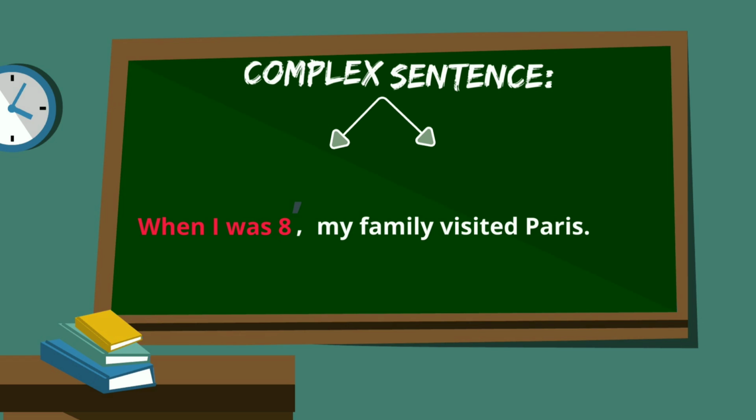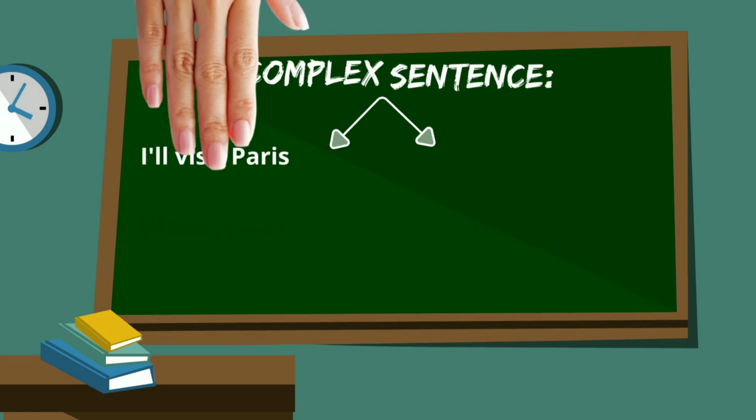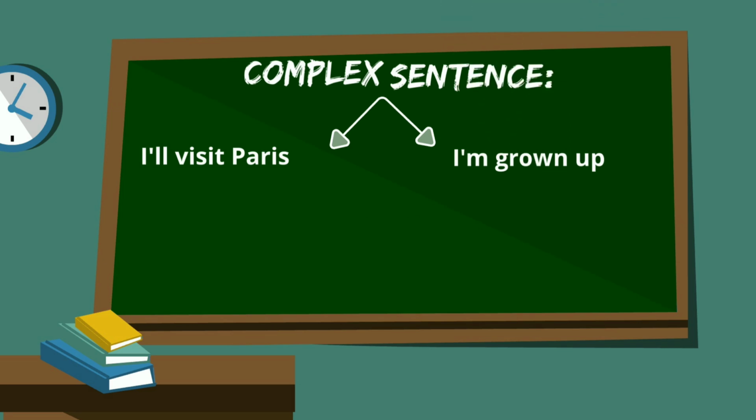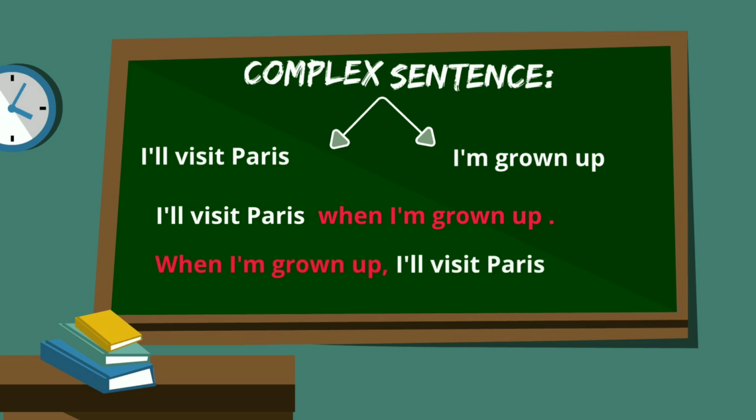Well, now it is your turn to form a complex sentence. Here are two simple sentences. I'll visit Paris. I'm grown up. Use a subordinating conjunction to combine these two sentences. Well, both of these sentences are independent clauses, but when you add a subordinating conjunction to one of them, it becomes a dependent clause. Well, that's what subordinating conjunctions do. The answer is, I'll visit Paris when I'm grown up, or when I'm grown up, I'll visit Paris.